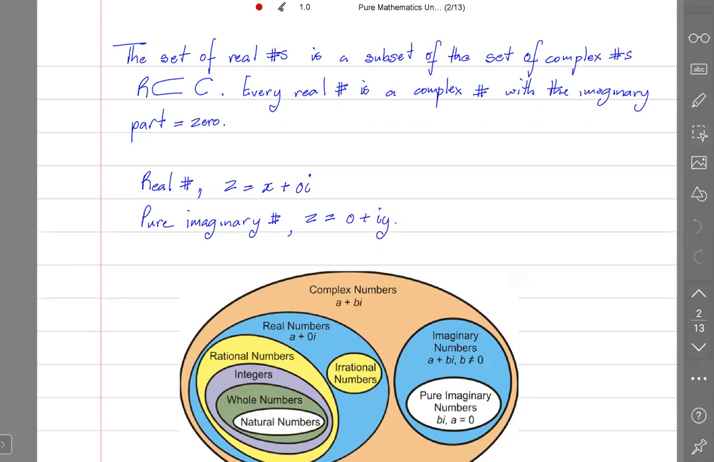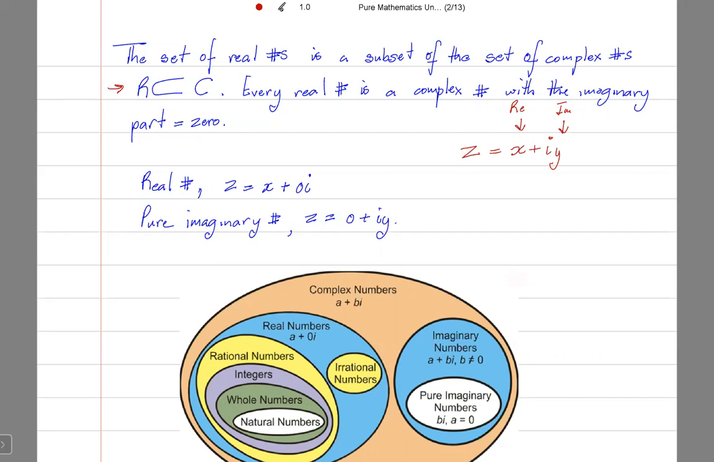This says the set of real numbers is a subset of the set of complex numbers. So here, R is a subset of C. Every real number is a complex number with an imaginary part equal to 0. A complex number, let us say Z, is of the form X plus iY, where X is the real part and Y is the imaginary part.